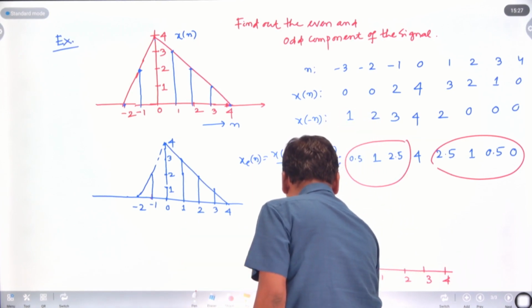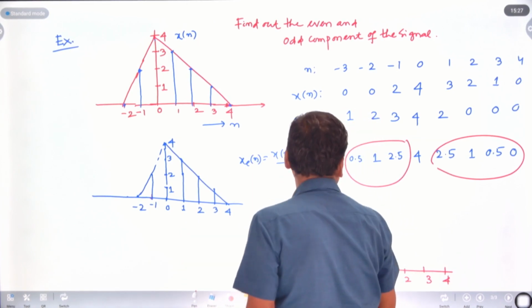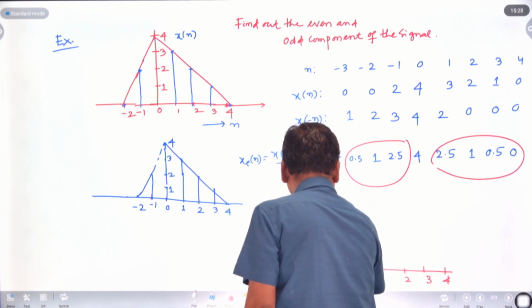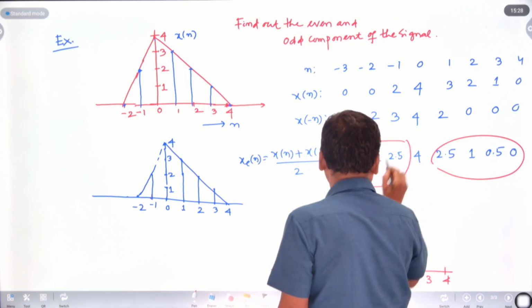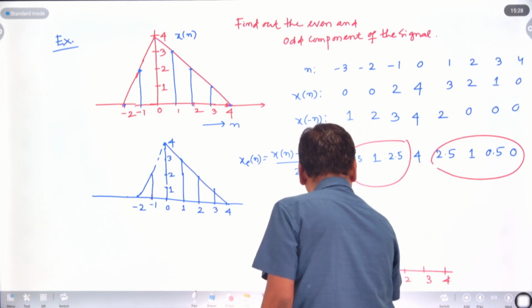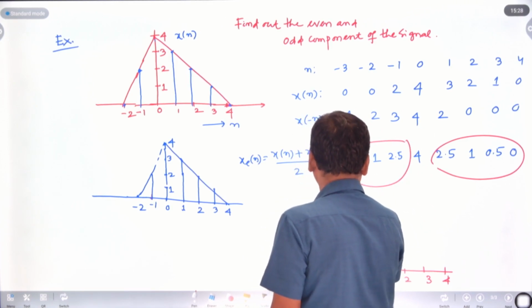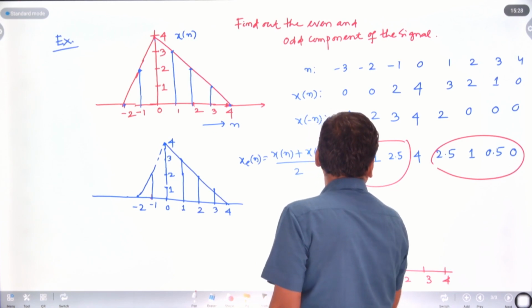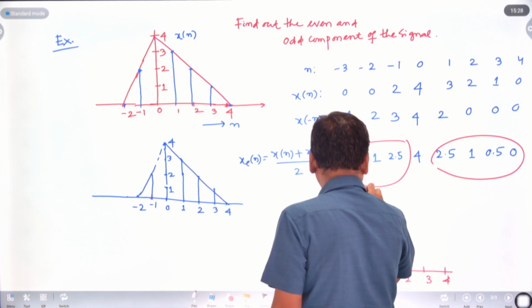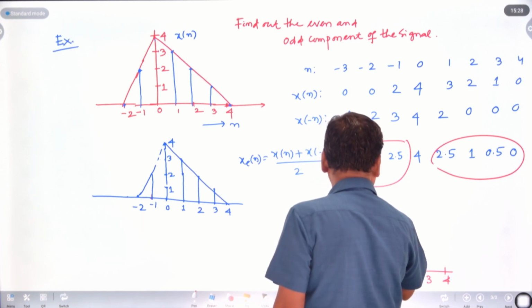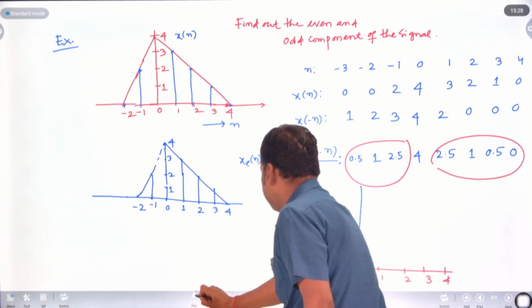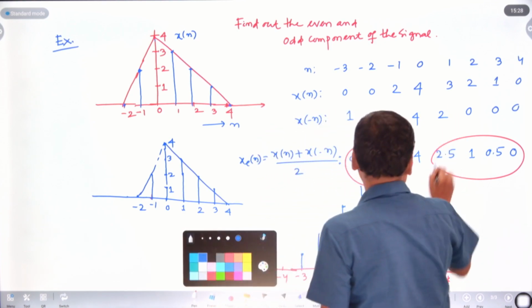This is 0.5 here, and at minus 2, that is 1. This is 1. And here at minus 1, that is 2.5. Similarly, at 0, that is 4. At 1, similarly, 2.5.